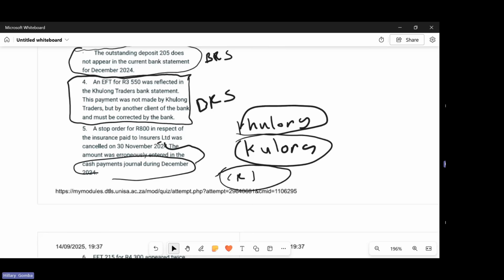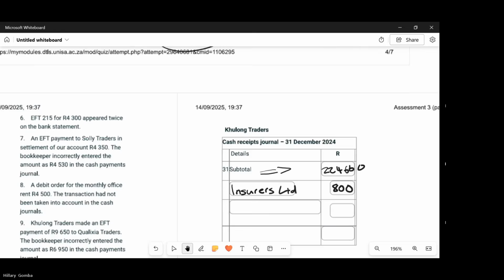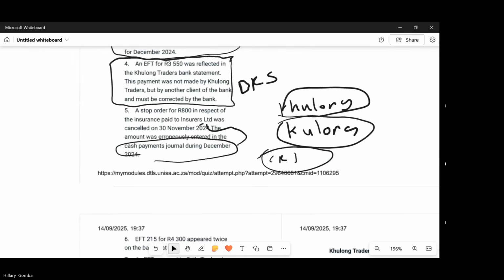So we will proceed and then go to our bank record, and then you record cash receipts, and then you record Insurers Ltd, you record the 800. Do you understand? Yes. Okay.